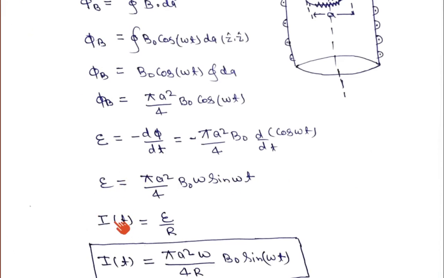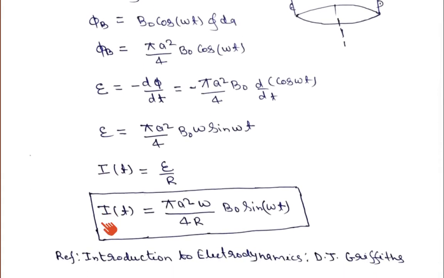So we can write the current flowing across the resistor in the circular loop: I of t is equal to pi a square omega upon 4R B0 sin omega t. You see here, whatever current is generated is also sinusoidal in nature.